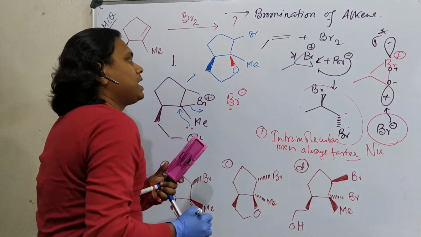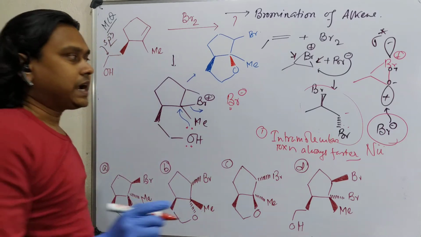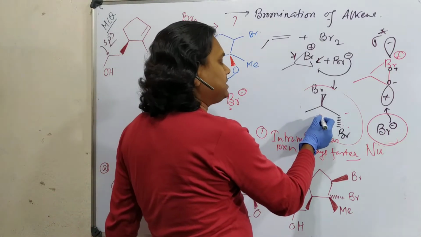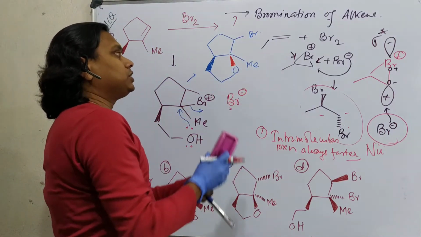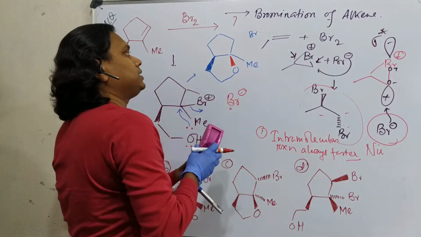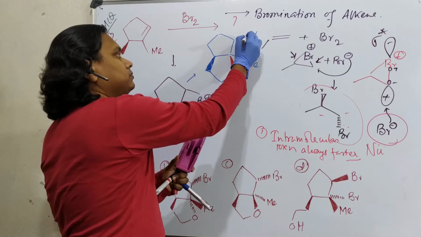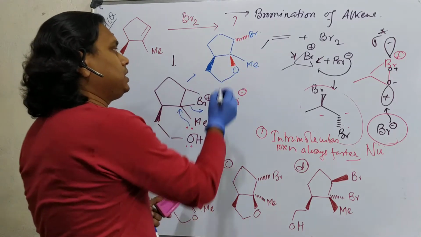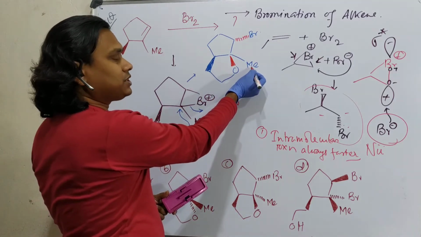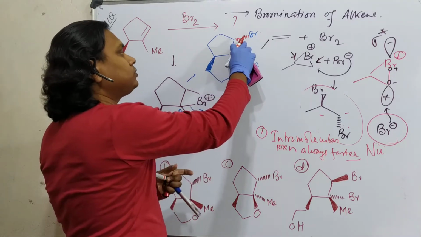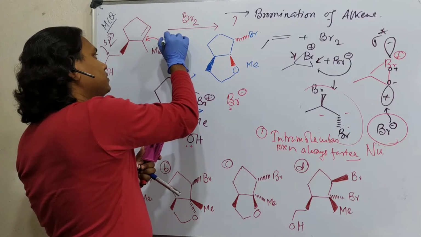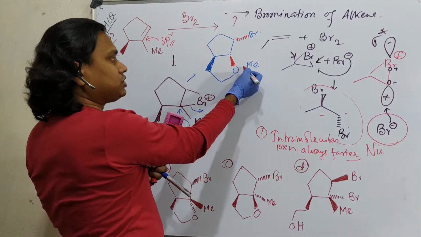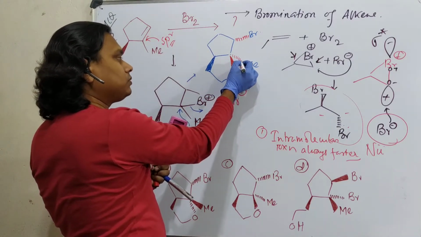Point number 1. And another thing, what I told that bromonium ion opening is anti-fashion. If the nucleophile attacks from the top side, logically where will be the position of bromine? Bottom side. Now, if this is top, obviously what will be the situation of methyl? Methyl will be down, because this is actually an sp2 center. Because of this above attack, methyl will go down.